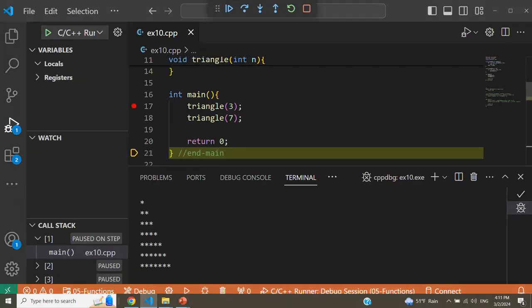So in this lecture, you have seen what a function is in C++, the motivation behind functions, how to declare one, and how to make a call to a function or invoke a function and pass parameters to functions.